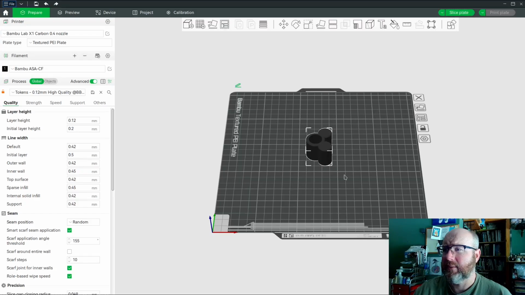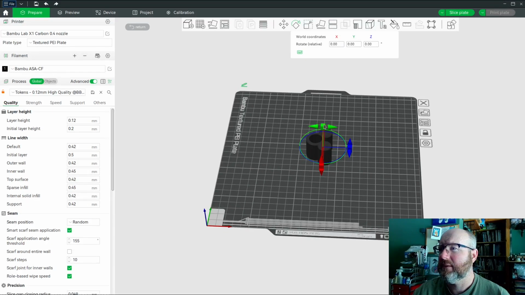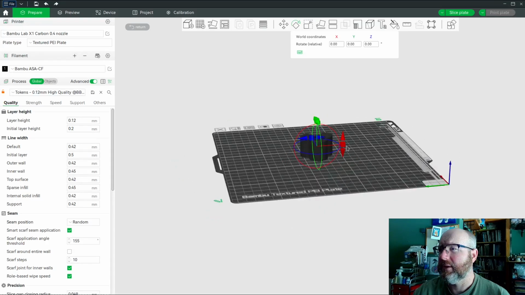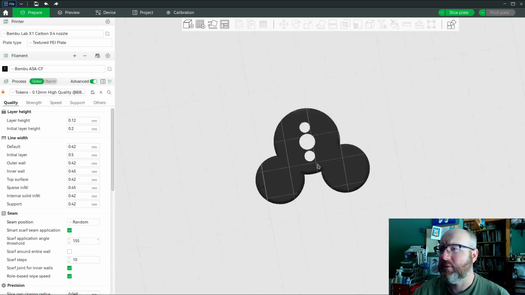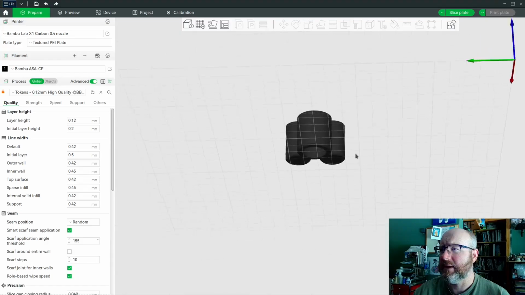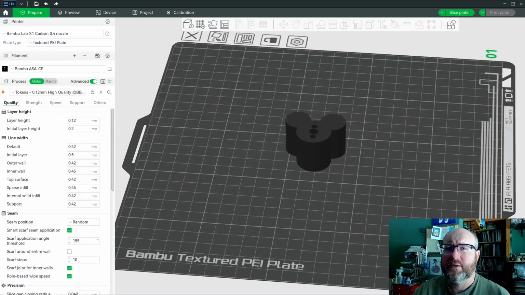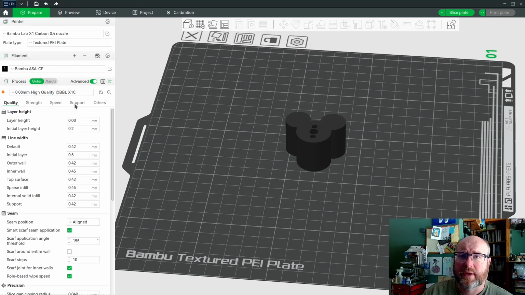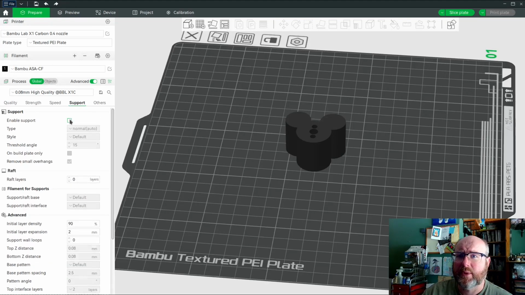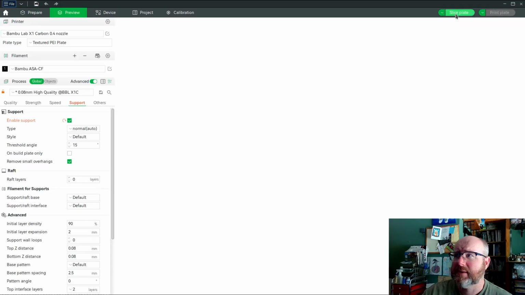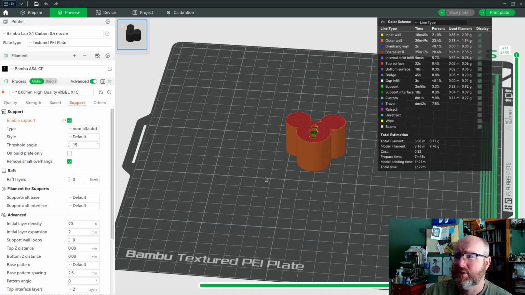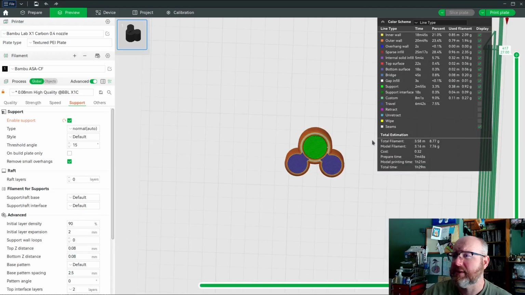There we go. Now I want to flip this upside down. I want the red flippy, I guess. There we go, 180 degrees flipped so that we can run supports here, and then that way our inside will be really sharp. So let's do high quality and shoot the moon and see how that goes. For support, we want to enable support, and let's slice that and see what it looks like. These should print pretty quick. Yeah, total printing time, 1.5 hours, even on this super high quality setting.